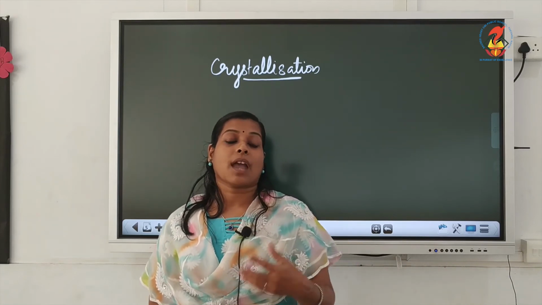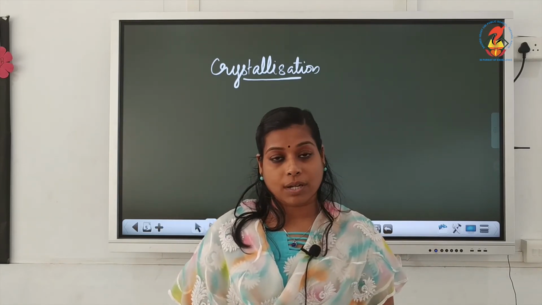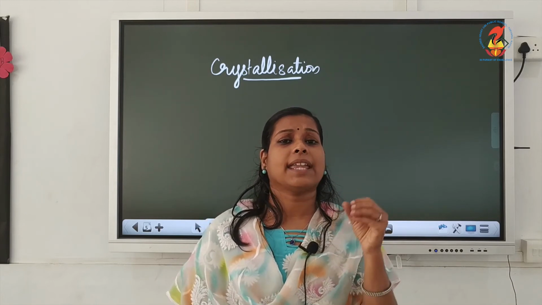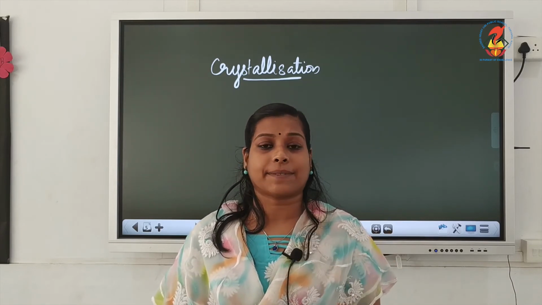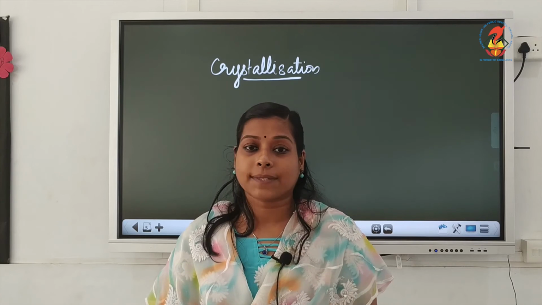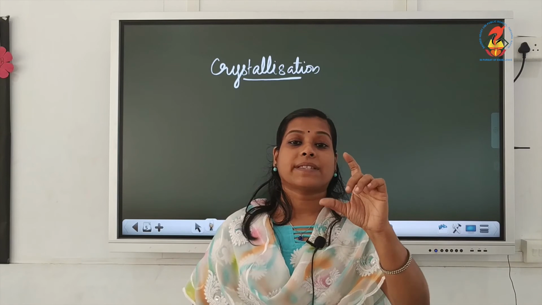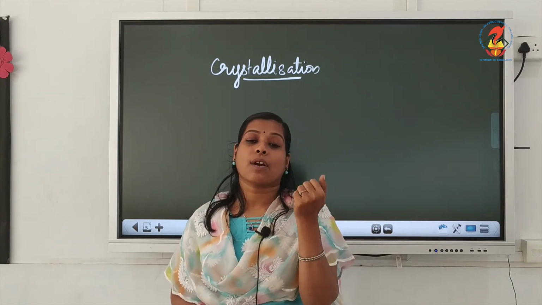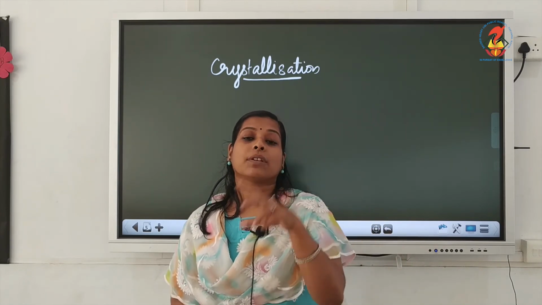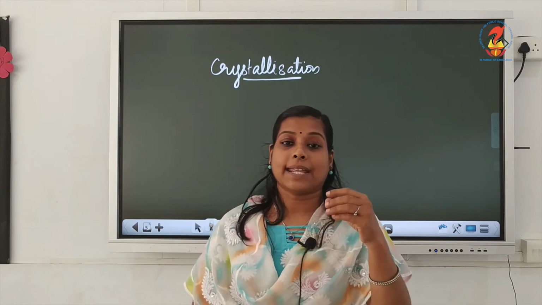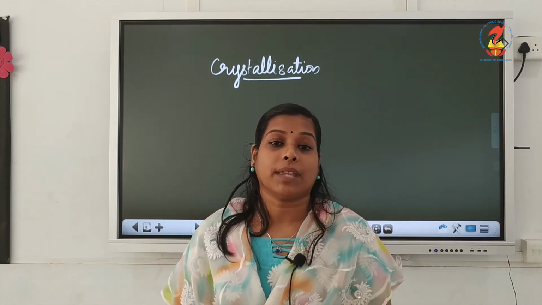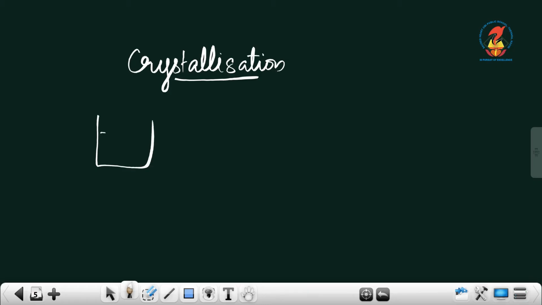For that, we have to take a little water. Here we are taking copper sulphate, that blue colored substance. In the last class we have seen that crystals we are taking for the crystallization. So, first we are taking a small quantity of water in a beaker and adding 2-3 drops of sulfuric acid, and we are heating that beaker.